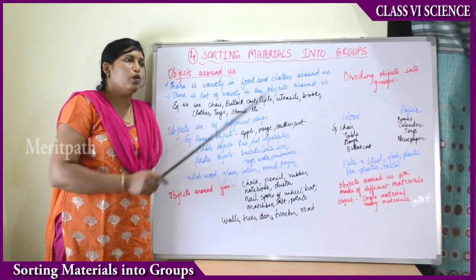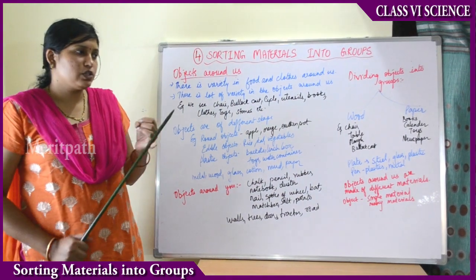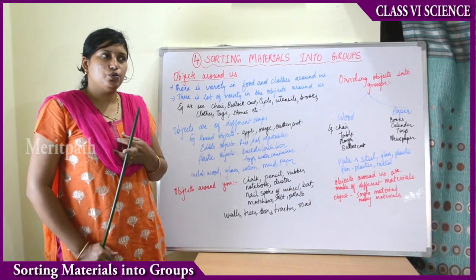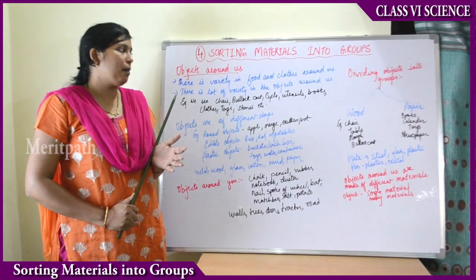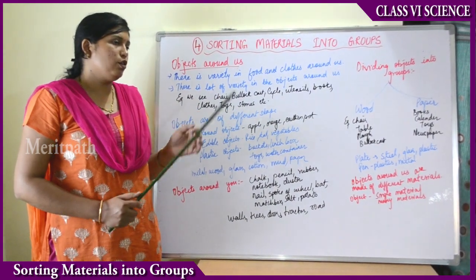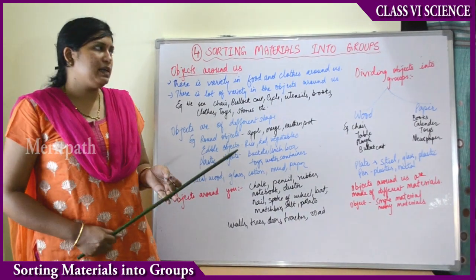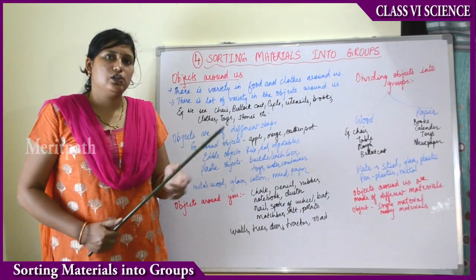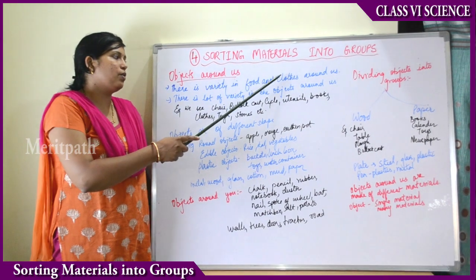Same way coming to clothes, we have different types of fabrics, like we have silk clothes, we can have cotton fabric, we can have jute, we can have woolen fabrics, we can have polyester fabrics. So same way different types of clothes are available. In those fabrics we can have jeans, trousers, t-shirts or shirts, or you can have saris, dress materials, shorts. Like this there are different varieties of clothes also around us.